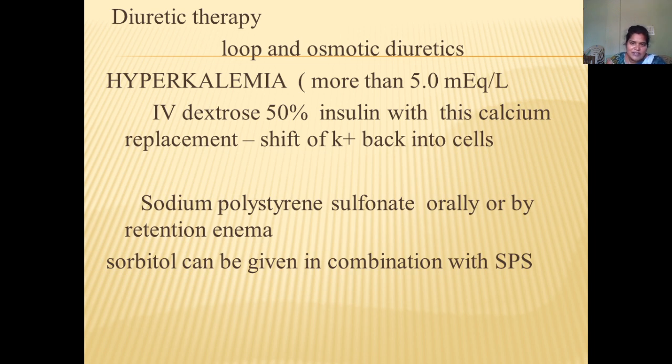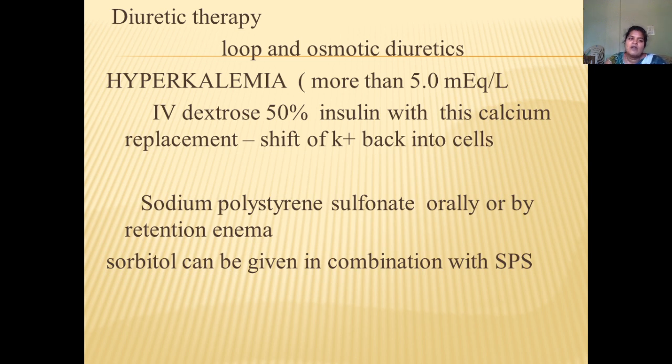If the patient is having very severe conditions, we have to administer IV dextrose 50% with insulin. With this, calcium replacement should also be done. Calcium replacement will help shift the potassium back into the cells. For that purpose, calcium replacement can also be given.